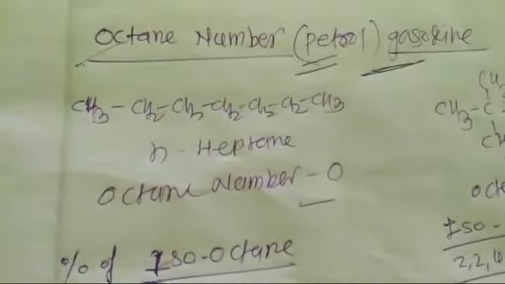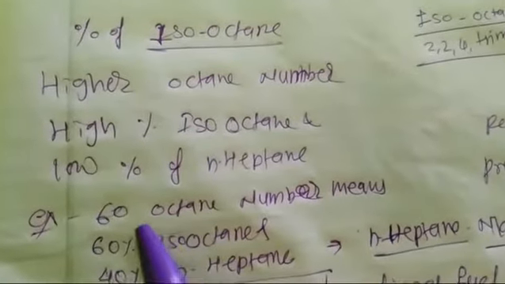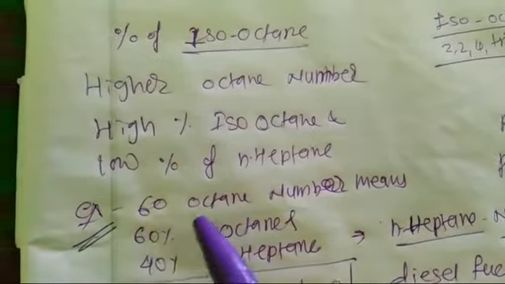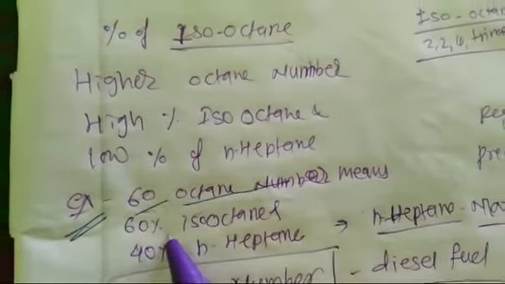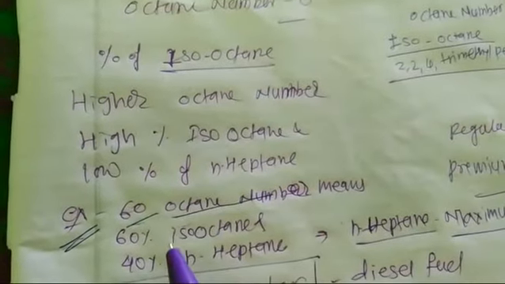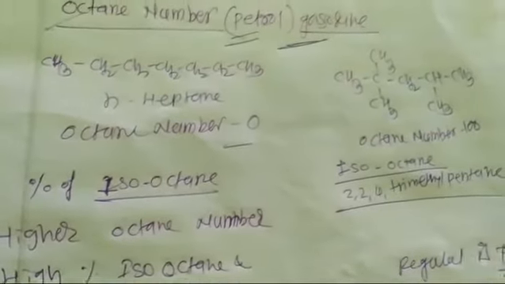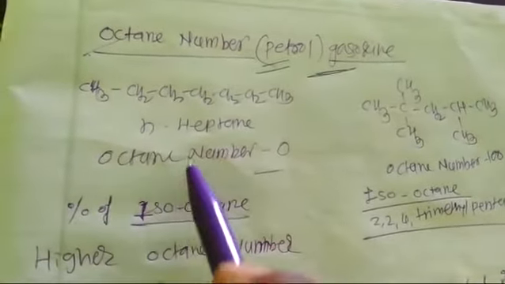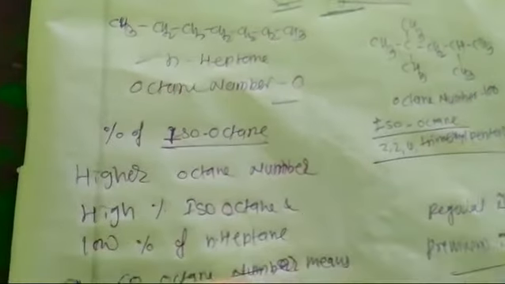So we generally see, for example, 60 octane number petrol. 60 octane number petrol means 60% isooctane and 40% heptane.